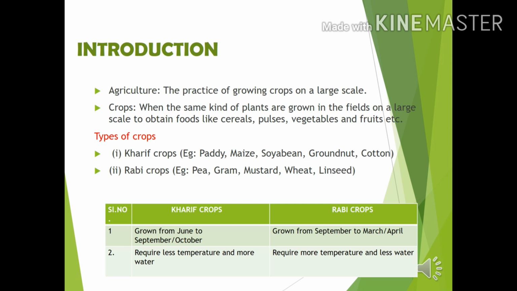of temperature and water. Kharif crops are differentiated from Rabi crops based on these characteristics. Kharif crops are grown from June to September or October, whereas Rabi crops from September to March or April. Kharif crops require less temperature and more water. Rabi crops, more temperature and less water. See the examples given for Kharif crops and Rabi crops.